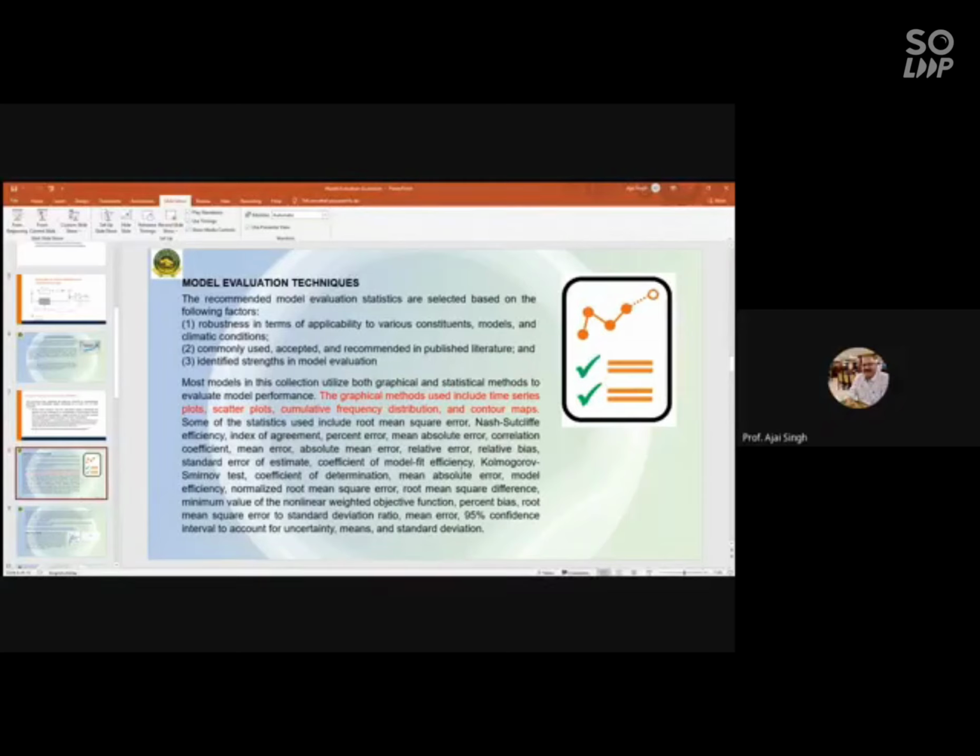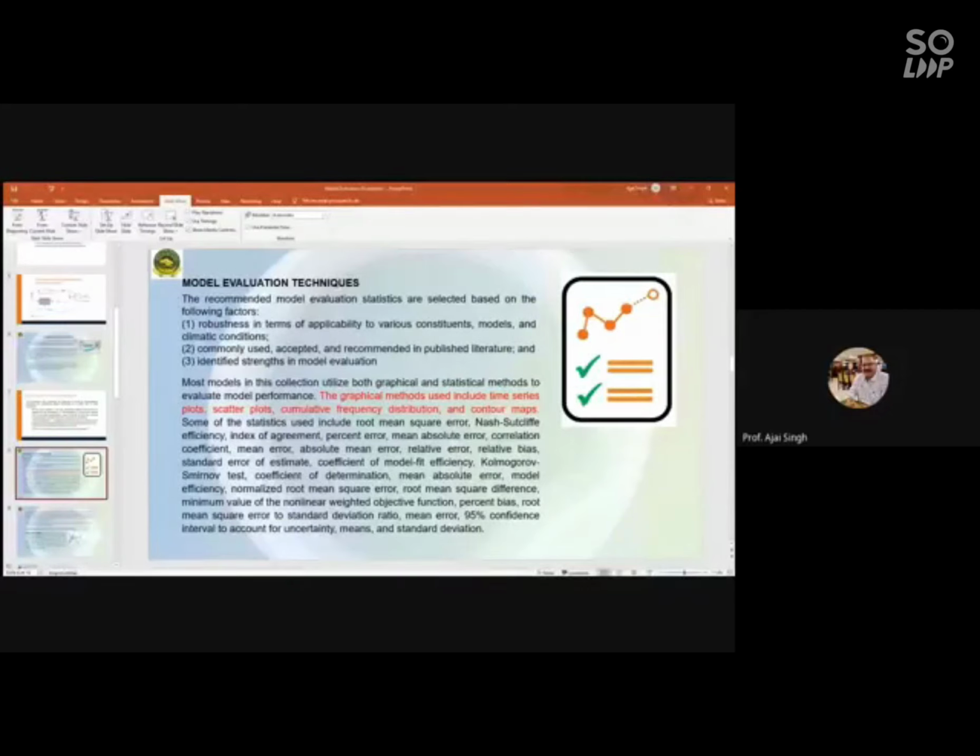In fact, Moriasi recommended using at least three things to be tested for the model evaluation. If you see this, the recommended model evaluation statistics are selected based on the following factors. Number one, robustness in terms of applicability, and being commonly used, accepted, and recommended in peer-reviewed literature, and it should identify strengths in the model evaluation. Two things are very important.